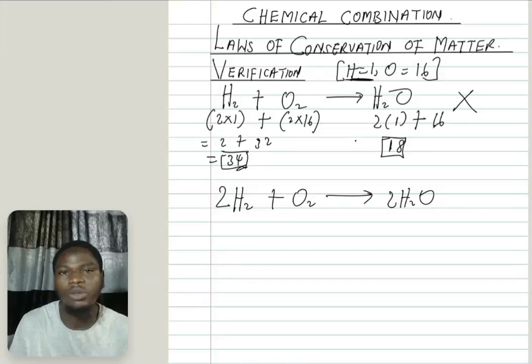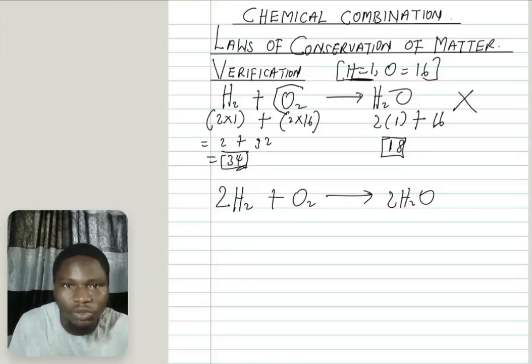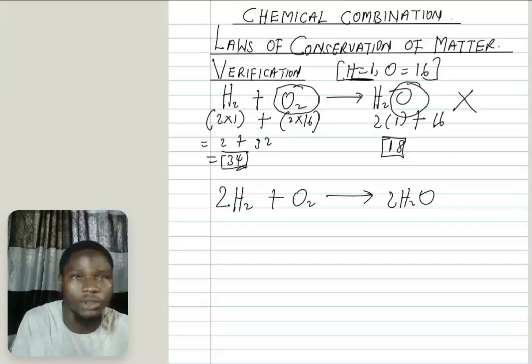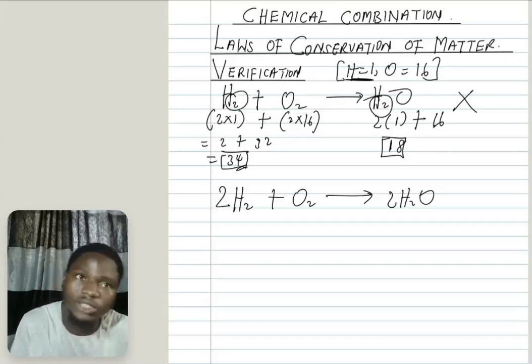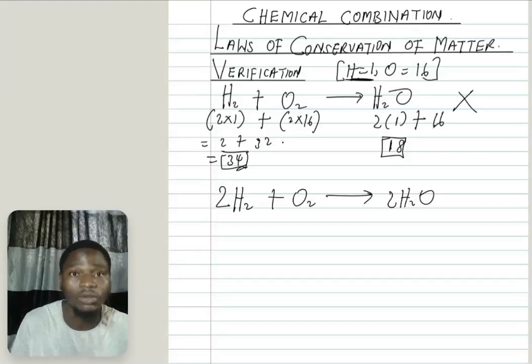Why does it not obey? If you observe, the equation is not balanced at all. How will you know it's not balanced? Here I have 2 atoms of oxygen, and here I have 1 atom of oxygen. Oxygen is not balanced. Although hydrogen is balanced, hydrogen is 2 here, also 2 here. But since oxygen is not balanced, this equation is not balanced. It cannot obey the law of conservation of matter.